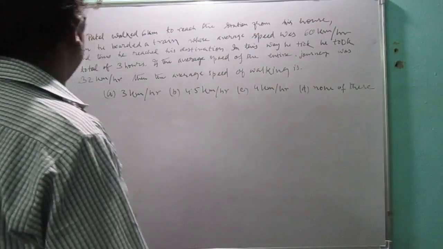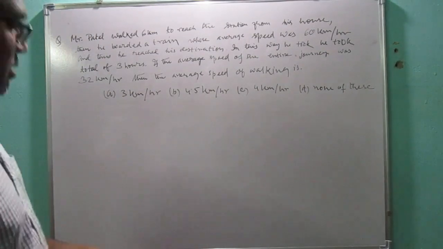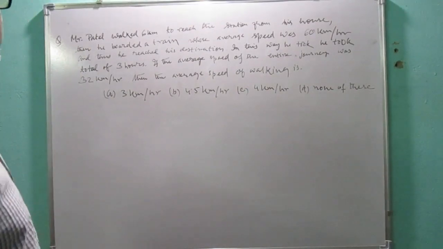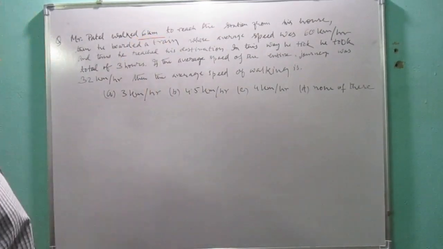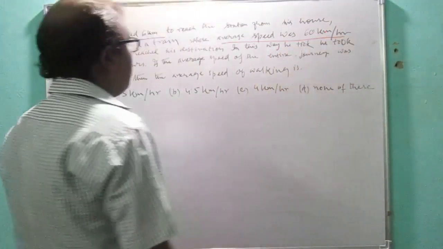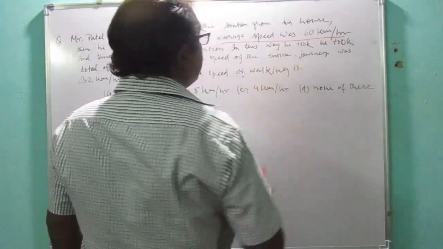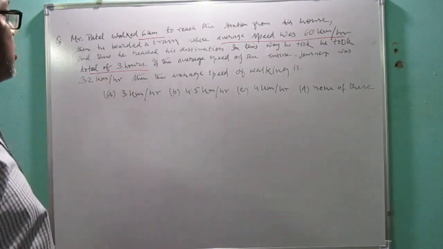Here we have another question. It is asking that Mr. Patel walked 60 kilometer to reach this station from his house. Then he boarded a train whose average speed was 60 kilometer per hour, and thus he reached his destination. In this way, he took a total of 3 hours. So these are the data given to us.